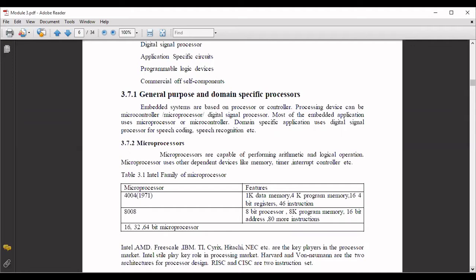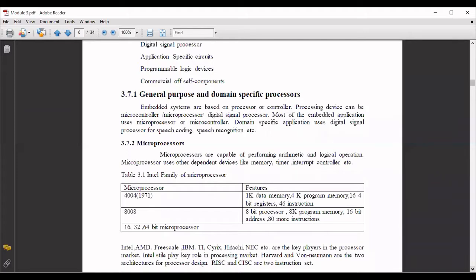The digital signal processor comes in for specific applications like speech coding and speech recognition. So in that kind of specific embedded system, digital signal processors will come into the picture. These are the different kinds of processors which will enable your embedded system to work properly.